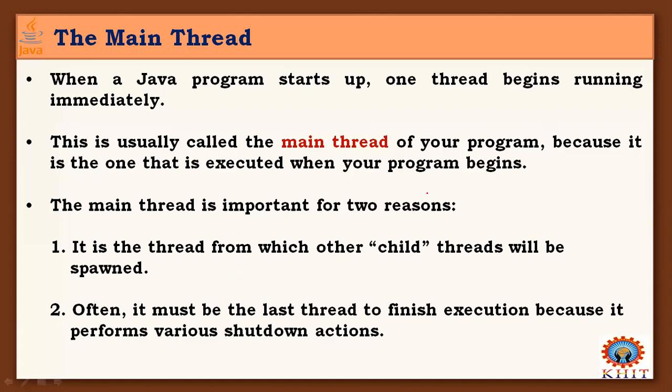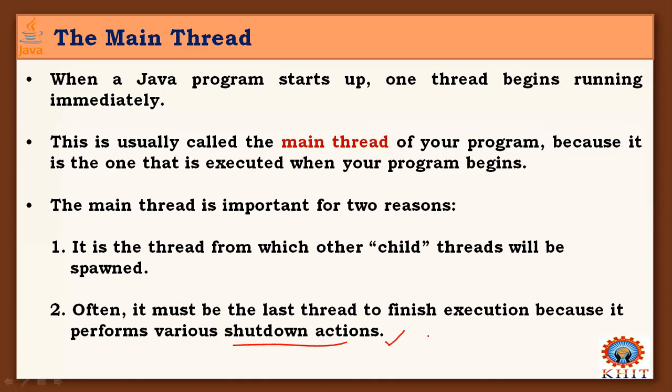Why? Because it is the main thread, and based on it, other threads are created in your program. And after all those child threads finish executing and terminate, only then will this main thread come out of its execution, because the main thread performs various shutdown actions.